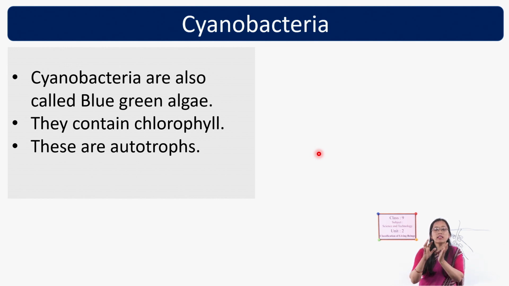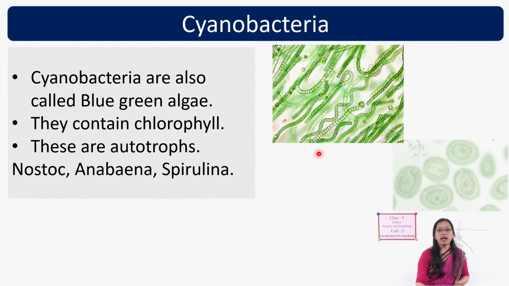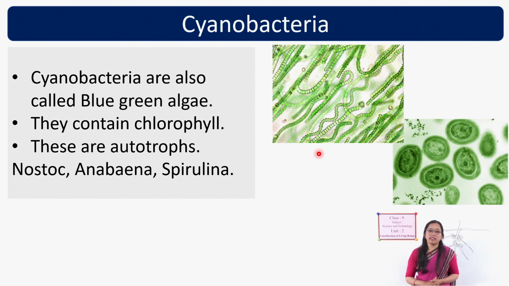In case of algae, they have eukaryotic cells, and they have double membrane cell organelles, so those are kept in the algae. Here these look like algae, but they are not algae. Why? They have prokaryotic cells. They do not have double membrane cell organelles, but they have chlorophyll, so they can prepare their own food and look green. Some examples of cyanobacteria are Nostoc, Anabaena, and Spirulina.